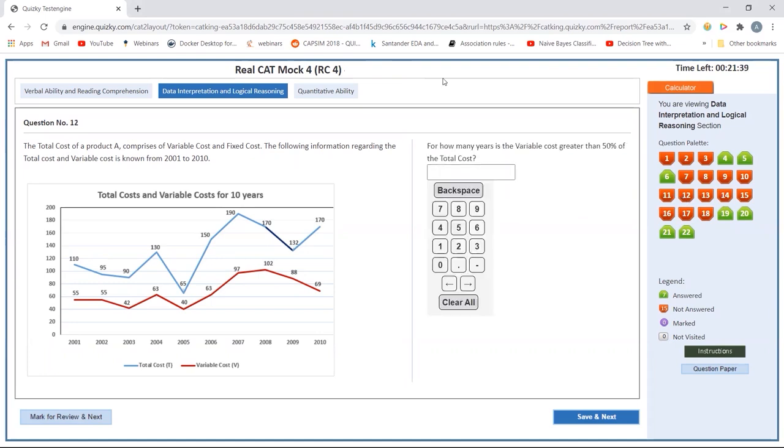Okay, I'll just start with this question. The second question: for how many is the variable cost greater than 50%? This is quite easy to see. In this case, it's just 50%, not greater than. In this case, it is greater than 50%. So you just double the variable cost and see if it is greater than the fixed cost. 55 into 2, 110 is greater than 95.